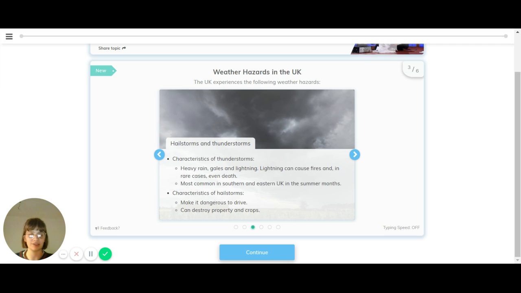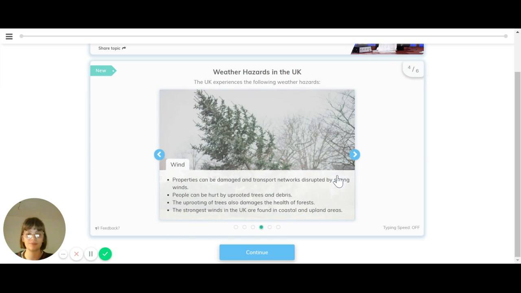So different kind of characteristics. Thunderstorms have heavy rain, gales, and lightning. Lightning can cause fires and in rare cases even death if people are struck by lightning or other kinds of damage. They're most common in the southern and eastern UK and they're most common in the summer months. Hailstorms also make it dangerous to drive and can cause destruction of property and of crops.